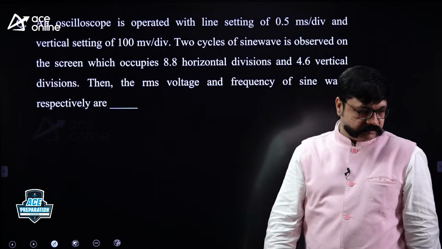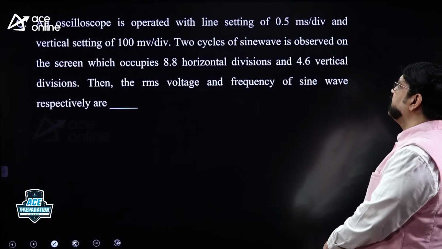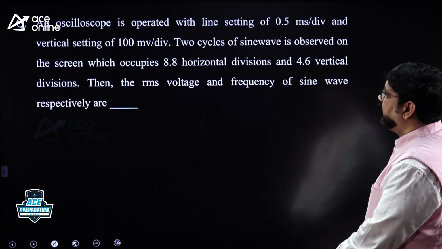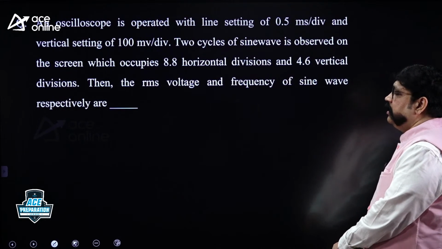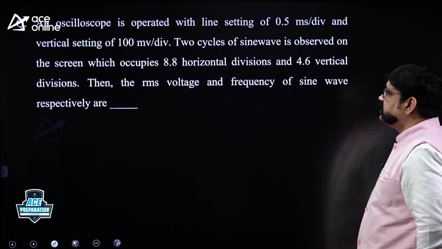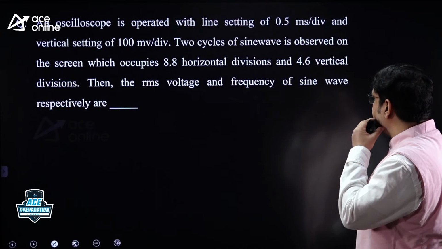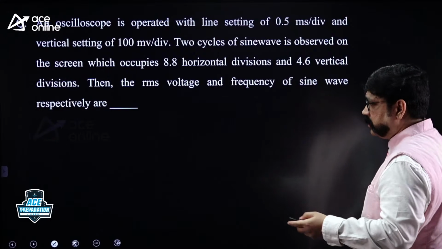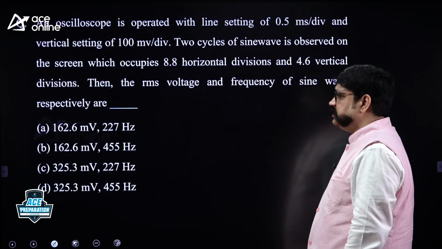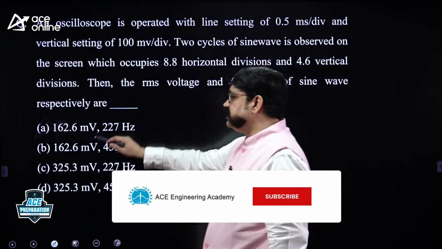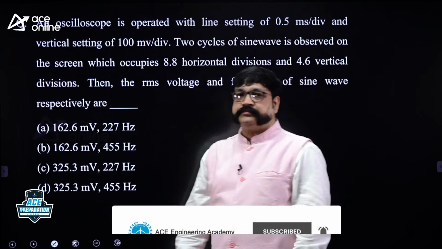One more question. An oscilloscope is operated with a line setting of 0.5 millisecond per division and vertical setting of 100 millivolts per division. 2 cycles of a sine wave is observed on the screen, which occupies 8.8 horizontal divisions and 4.6 vertical divisions. Then the RMS voltage and frequency of the sine wave respectively are. This is a model question actually. Those are the 4 options, please. 162.6 millivolts, 227 hertz. Voltage and the frequency are given. You can see in 2 options, same values.